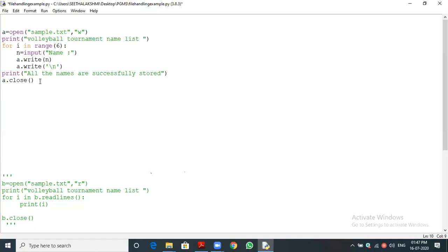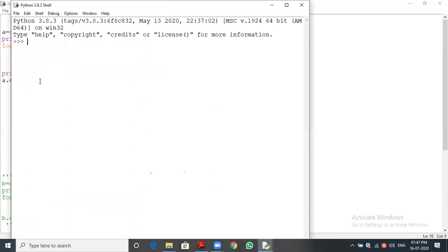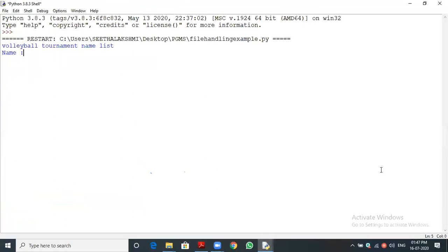Now I'm saving it and running the file. You can see, it is asking for the name. For example, first I'm giving the name Raj, Vinod, then Kiran, Harit. Likewise, I'm giving Pratik. Then some other name, Watson. So now I stored all the 6 names. We got the message.